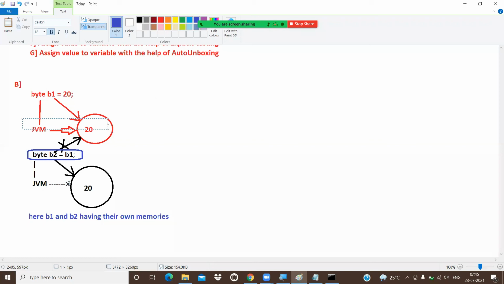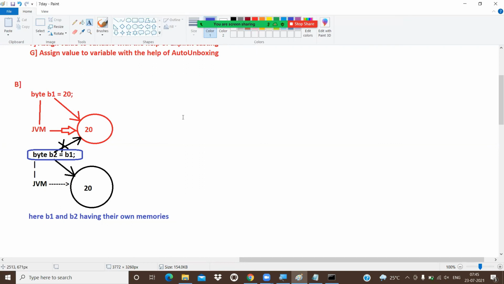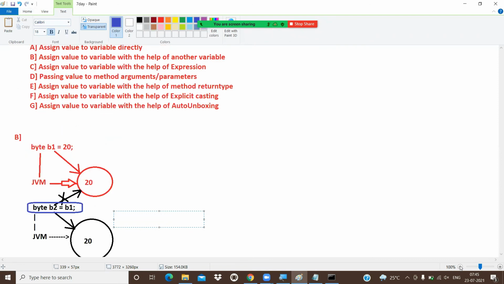Whenever we write byte B2 equal to B1, the meaning of that line is that B2 is not pointing to B1 memory. B2 is pointing to B1 value, which is 20. That means we are copying B1 value into B2 memory. B1 and B2 have their own separate memories. This is the second approach.